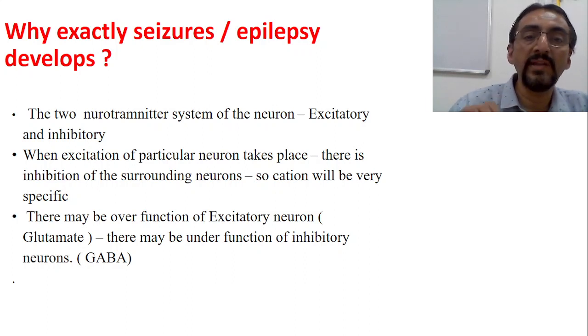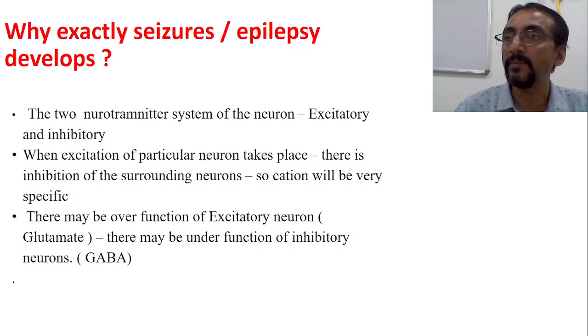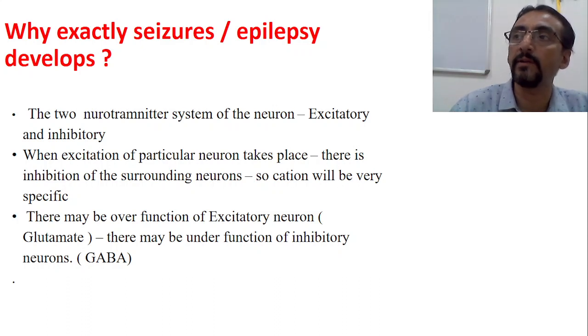Whenever we want to initiate or stimulate a function, whether it is carrying the stimulus or giving a response to the stimulus, whenever we want to produce any particular action, it is always the excitatory neurotransmitters which will work.